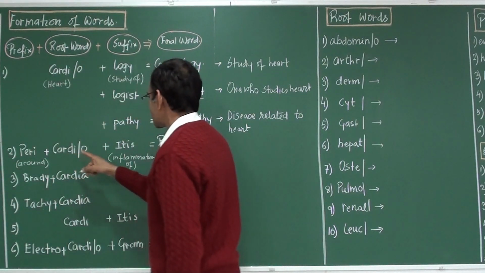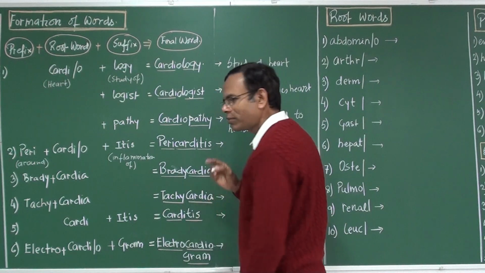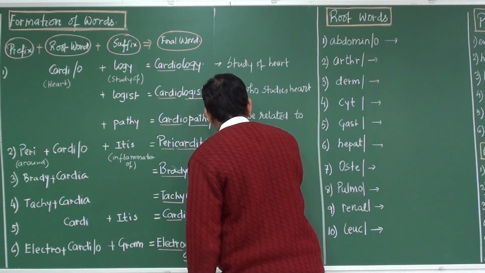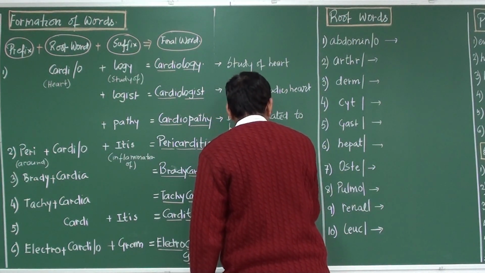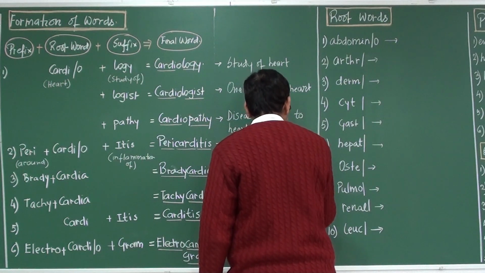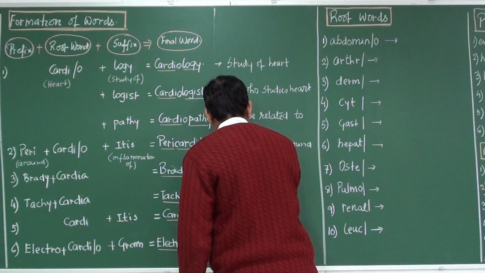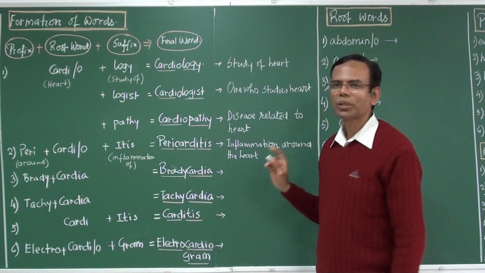So peri plus cardi plus itis gives pericarditis. That is inflammation around the heart. Inflammation around the heart, that is your pericarditis.